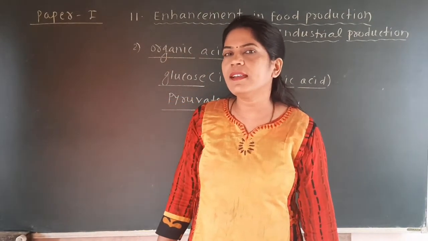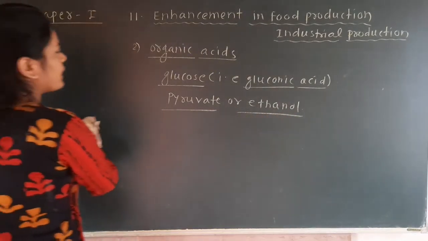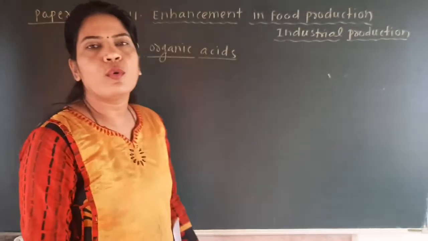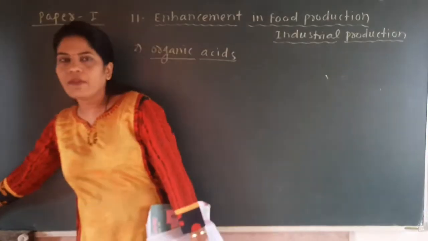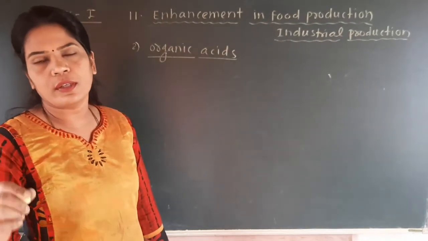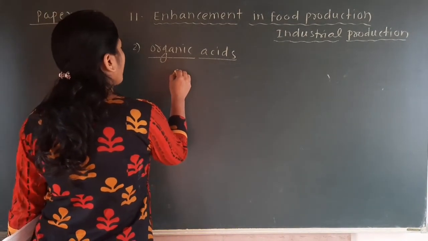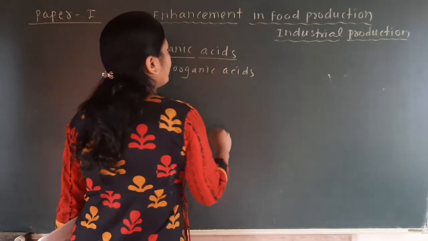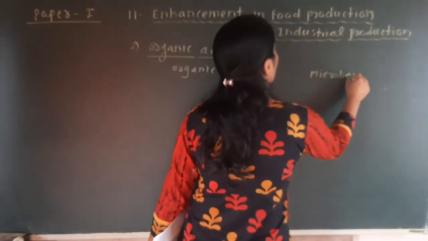Here we are going to see the 4 types of organic acids which are given in our textbook, and those are citric acid, gluconic acid, fumaric acid and acetic acid. Okay, so here I will make the first chart of the names of the organic acids, and then we have to see which microbes form these organic acids. So here the name of the organic acid, and then we have to see which microbes are involved in the formation of this organic acid.